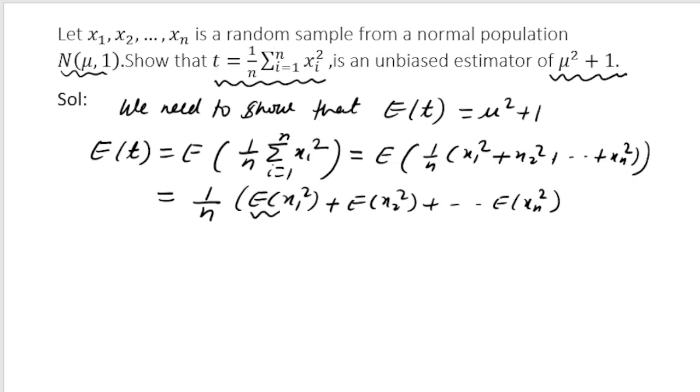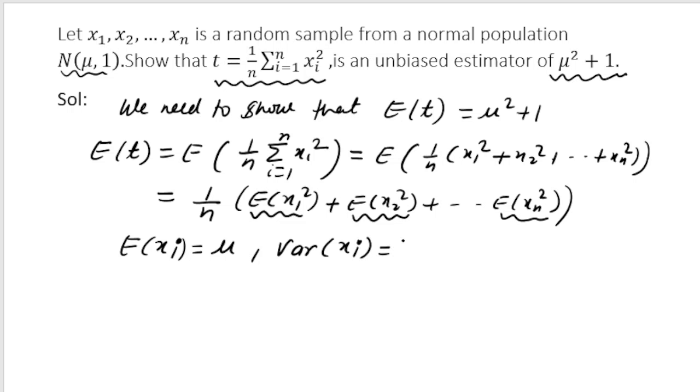Now I need to calculate what is expectation of x1 square, x2 square, xn square. And it is given that this is a random sample which I have drawn from the normal population. So we know that expectation of x1 is equal to mu. It is given because it has been taken from the normal population. And it is also given that variance of xi is equal to 1, because it is true for all values of i.